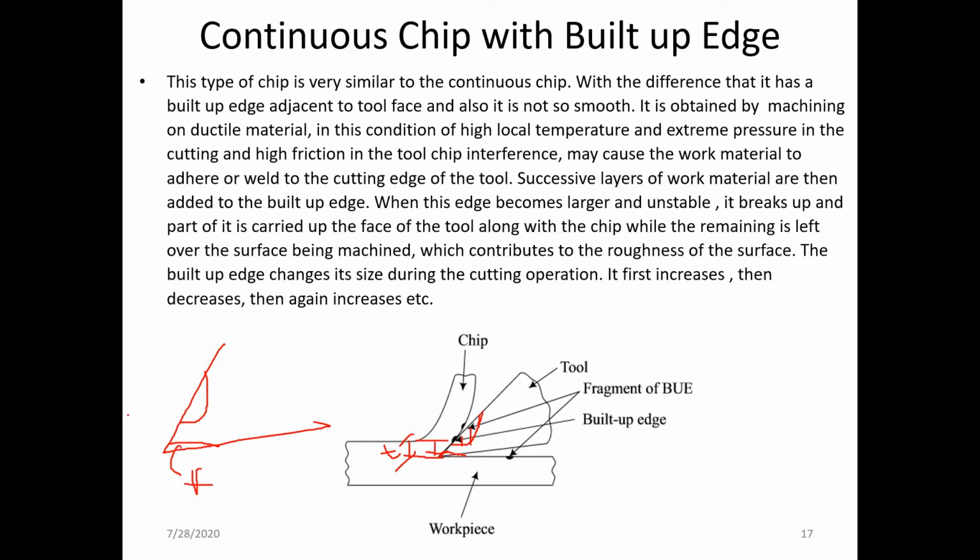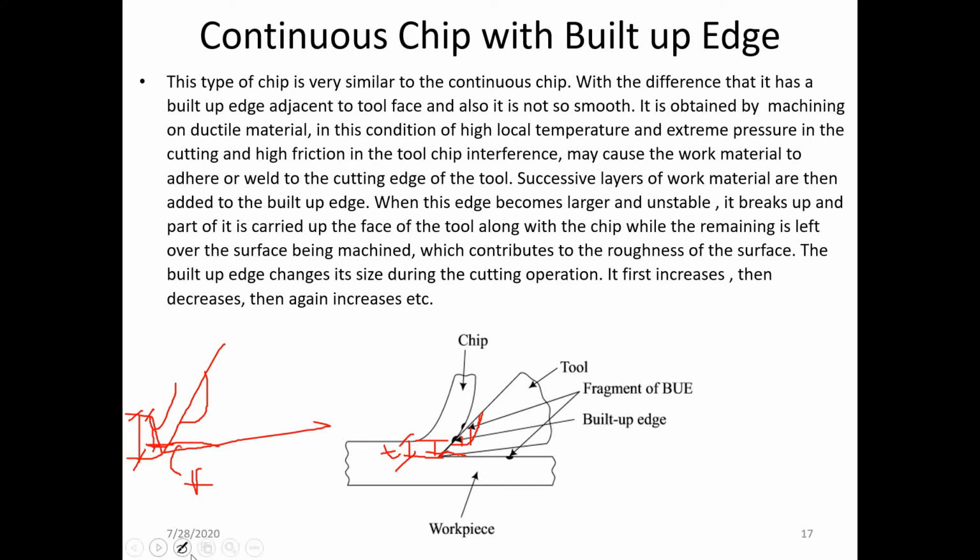Or here, if I would like to show, this is the shear plane along which the material is cut. Before the wear, this is the uncut chip thickness, or the depth at which the material is cut. After flank wear, what will happen? This is what you can find, the uncut chip thickness, or we can say the depth of cut.